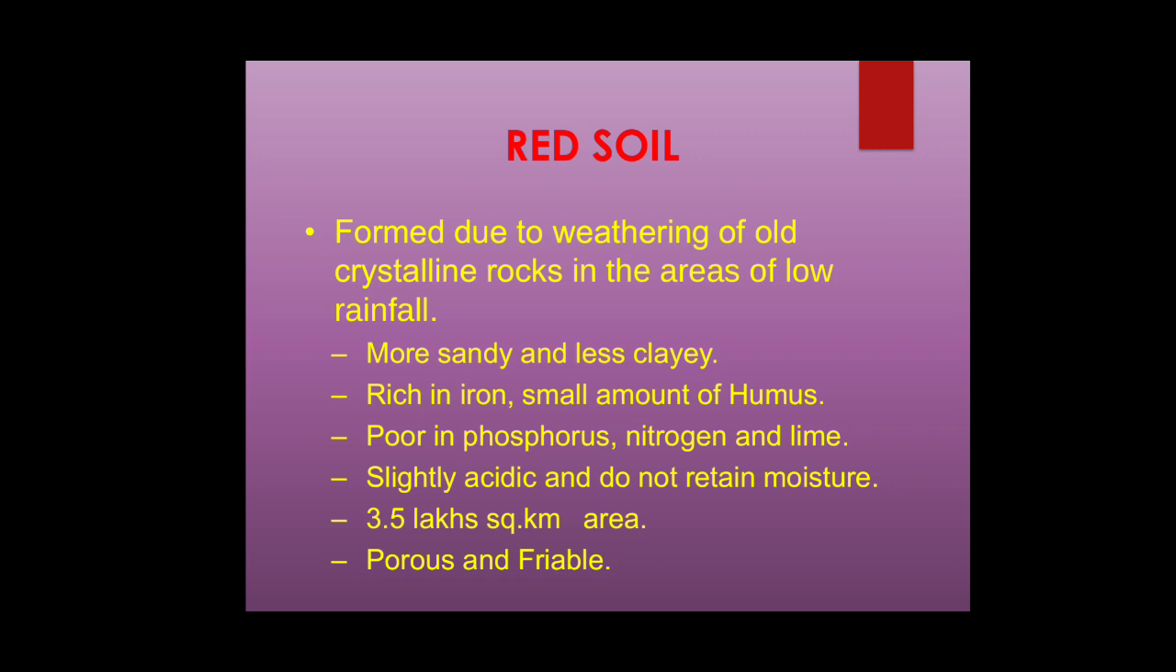And more, it will be more sandy and less clayey, but the soil will be rich in iron, and a small amount of humus will be present, because the soil is from a dry region, the humus content will be very less. Again, the soil is poor in phosphorus, nitrogen and lime, slightly acidic and does not retain moisture. So if there is rain, the red soil will not be able to retain moisture for a very long time. And in India we have it over an area of 3.5 lakh square kilometers.